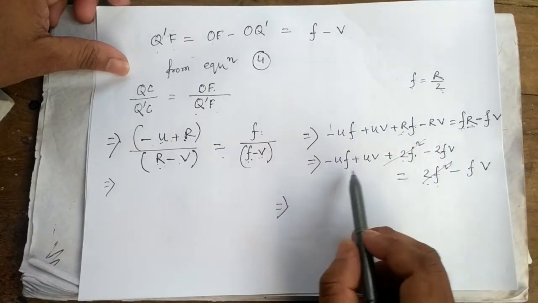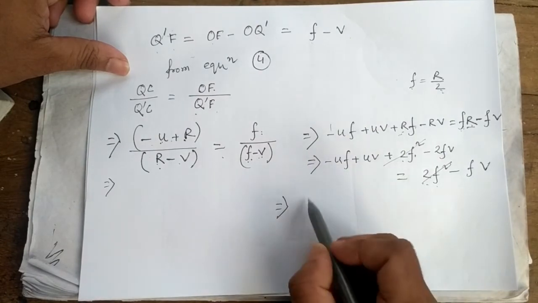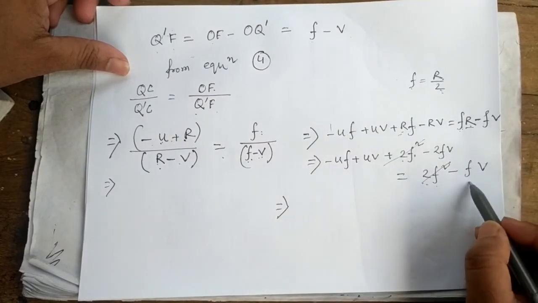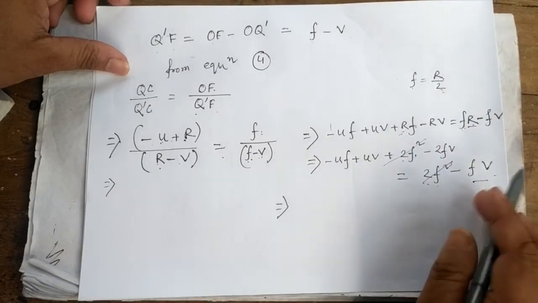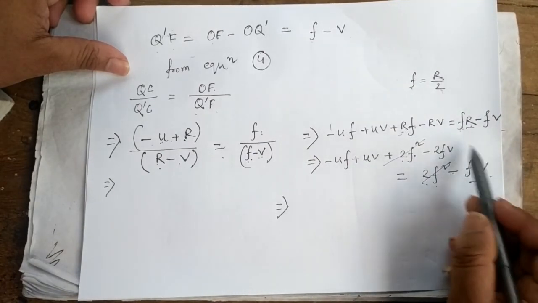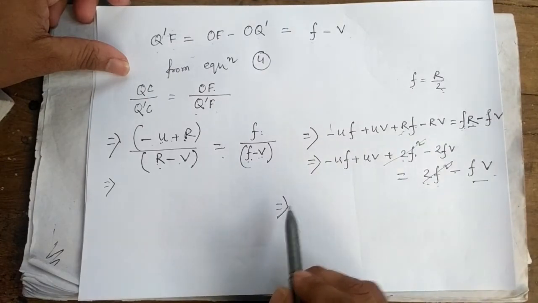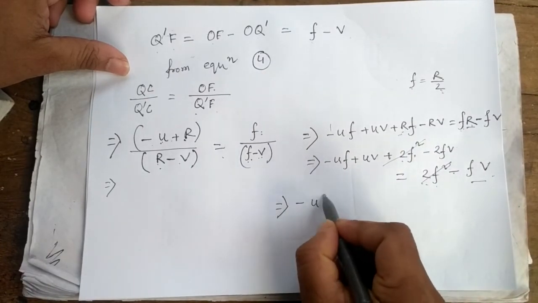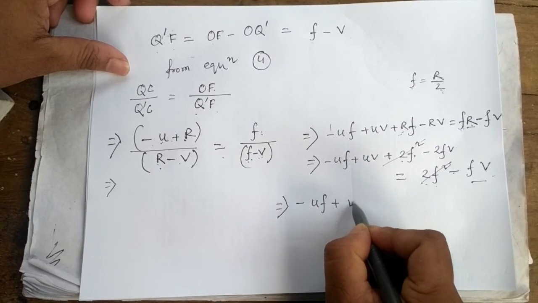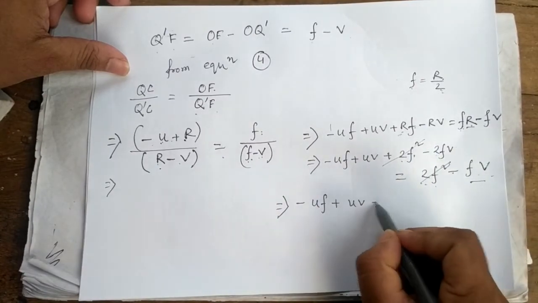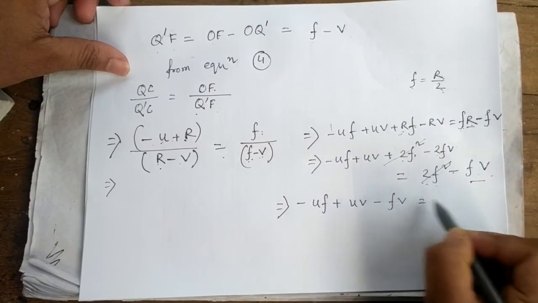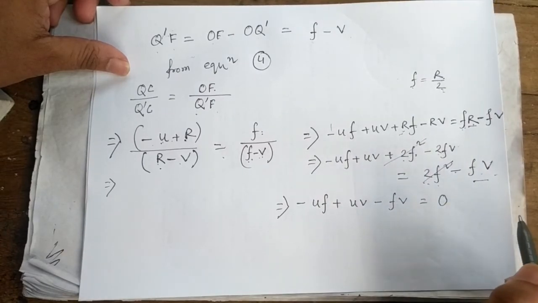The remaining terms will be here. Changing the side of FV, minus FV going to this side becomes plus FV. So it will be minus UF plus UV plus FV minus 2FV will be minus FV equal to 0.